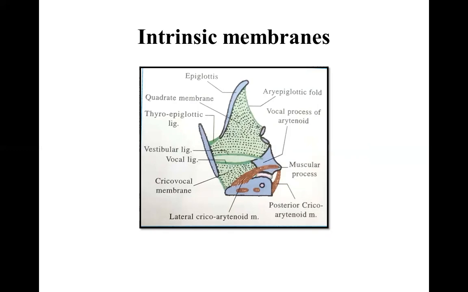These membranes are covered by mucous membrane. They are called the vestibular fold and vocal fold. The space between the vestibular ligament and the vocal ligament is called the sinus or the ventricle of larynx. The sinus or ventricle in some lower animals extends laterally to form a large saccule of the larynx. A saccule of the larynx can store air as an air reservoir, especially for amphibians to breathe when they are underwater.